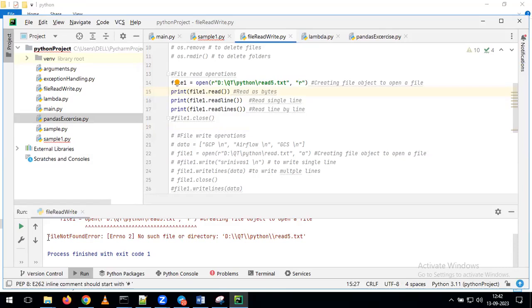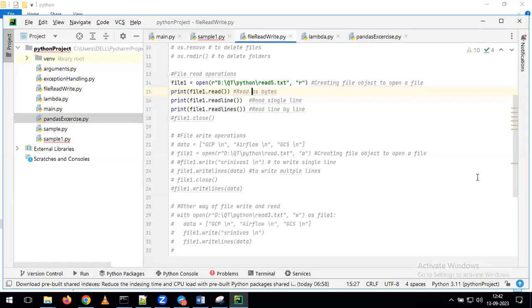Now you tell me, is this a syntax error or an exception? Exception. This is one more kind of exception. Earlier we discussed some different errors, zero division error and type error. In the same way, this is one more type of error, which we call file not found error.